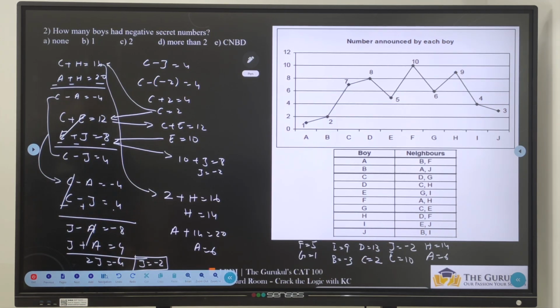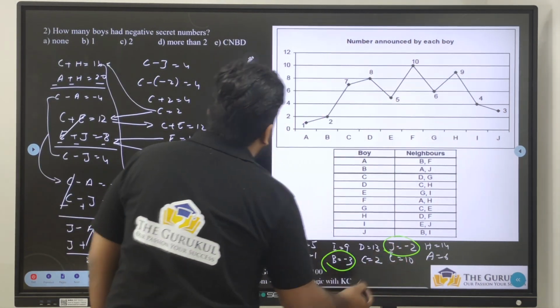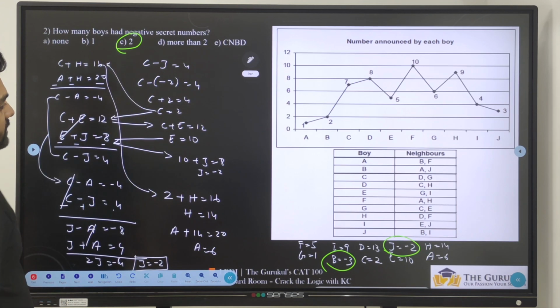Clear? The question is talking about how many boys had negative secret number. Negative secret number is there for B and J. So 2 people. Answer is option C.